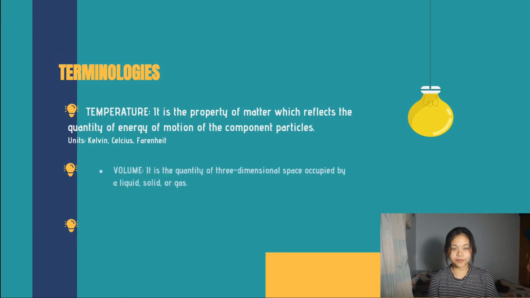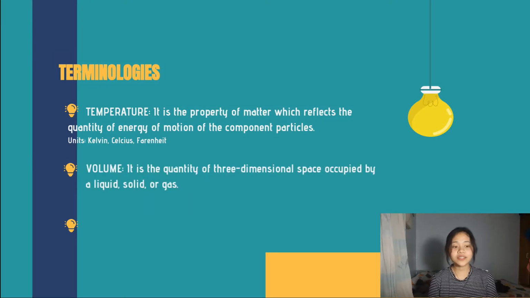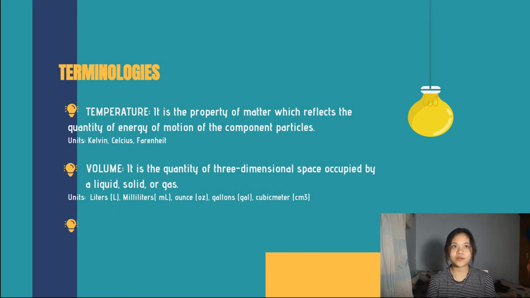Next is the volume. Volume is the quantity of three-dimensional space occupied by a solid, liquid, or gas. So how much water is inside the container? The answer to that is the volume. The units we use are liters, milliliters, ounces, gallons, and cubic meters. And last but not the least is pressure.